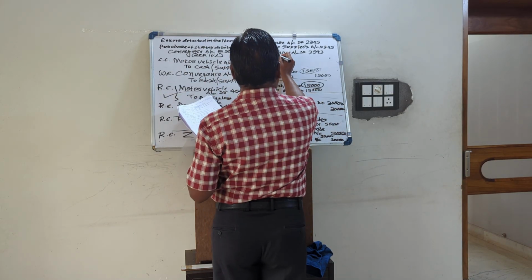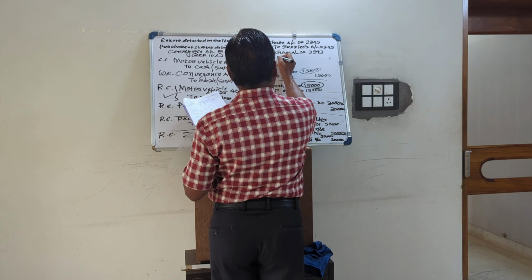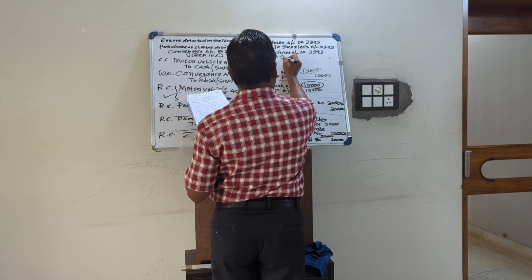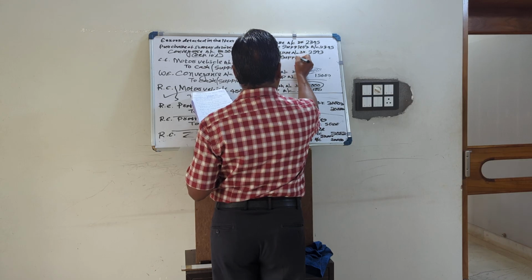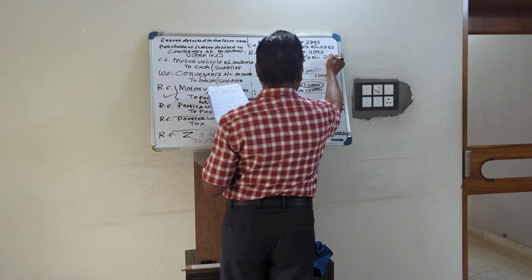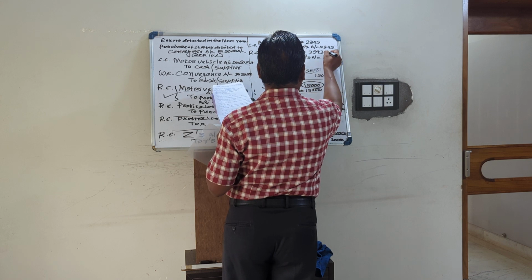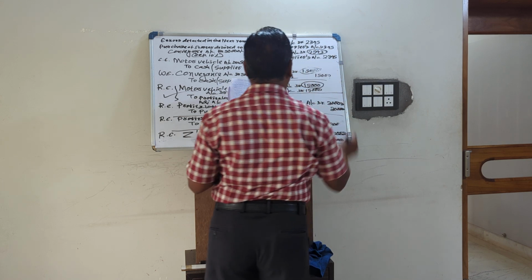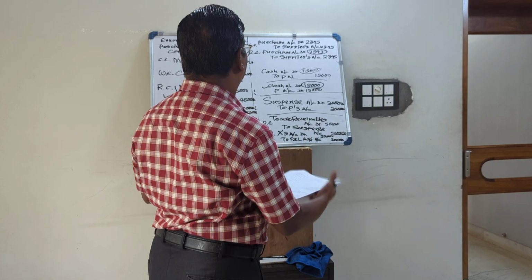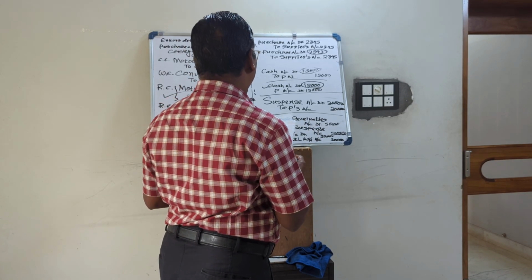To supplier's account. Suppose this is a one-sided error. So supplier account is correctly done. Nothing is told about supplier name. So it is correctly done, to supplier's account 2395. Wrongly, only it is entered in the purchase book. Instead of 2395, it is posted as 2593. So purchase book is overcast by 198 rupees.